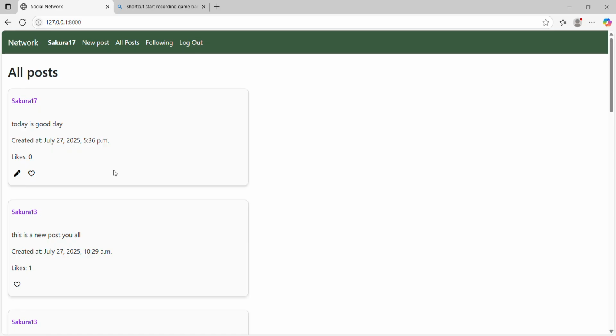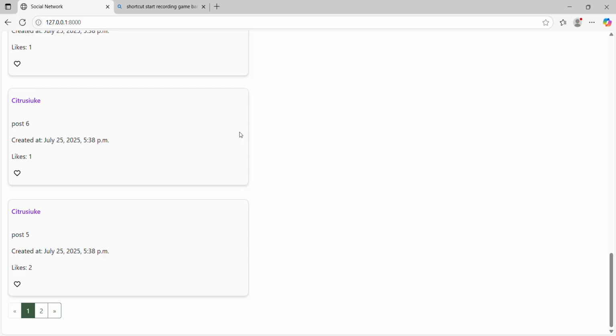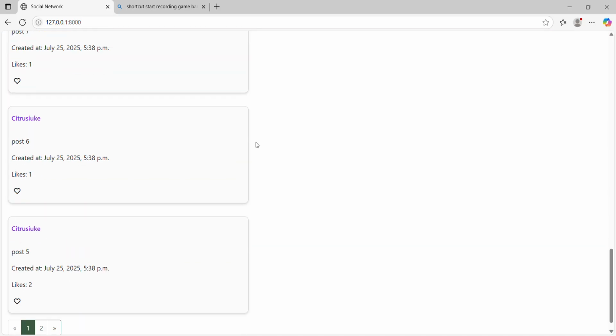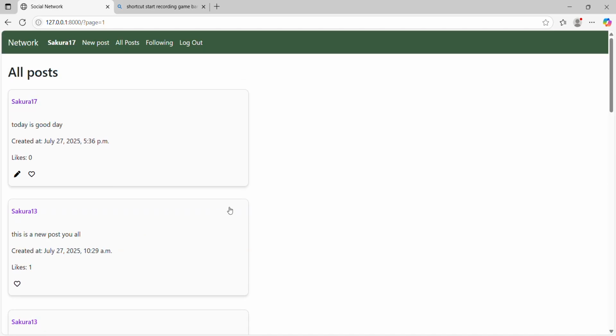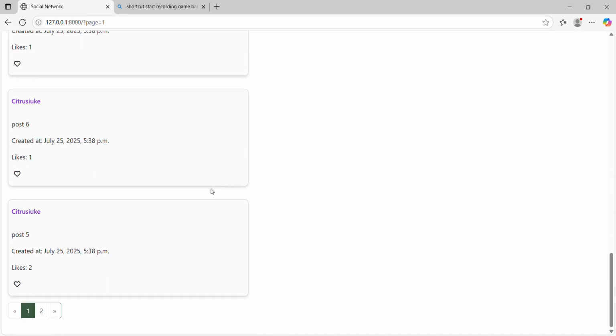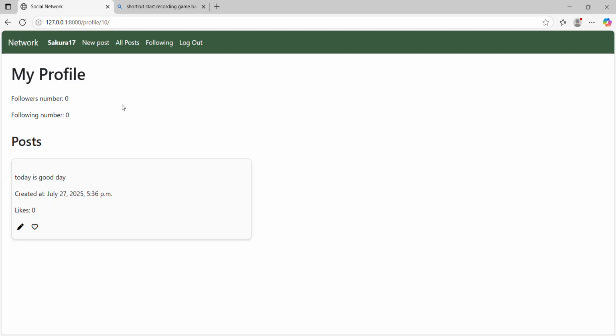Okay, so in this index page, I can see all my posts together with pagination, which shows 10 posts at most. I have more, so it shows more, but it's 10 posts per page. Okay, so I have my post. So I can go to my profile.